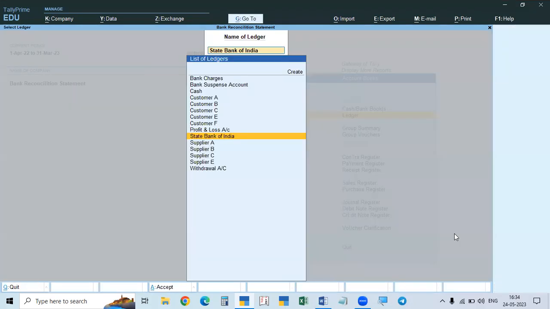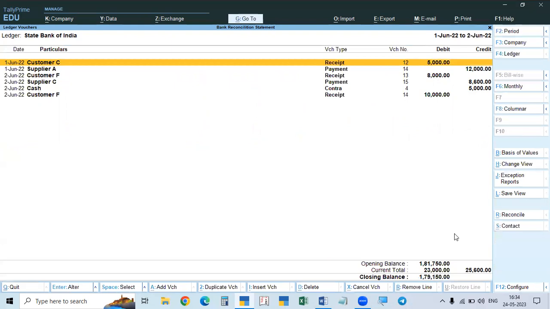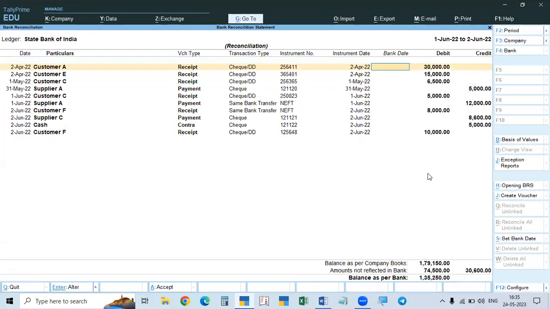Now we will go to June. So this is the transaction for the month of June. 1, 2, 3, 4, 5 transactions. We go to the reconciliation. So for the month of April, 2 are pending. For the month of May, 2 are pending. So all those are also showing up now.